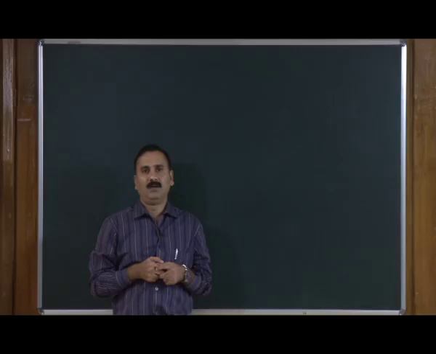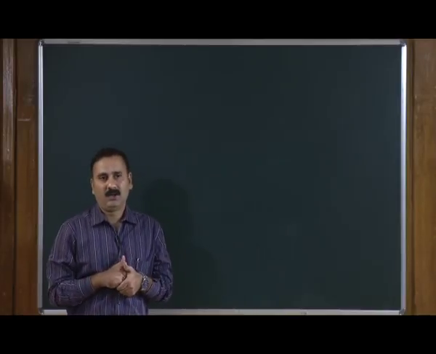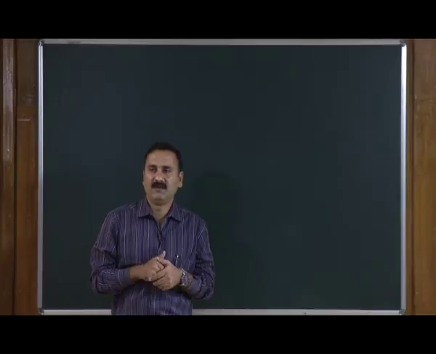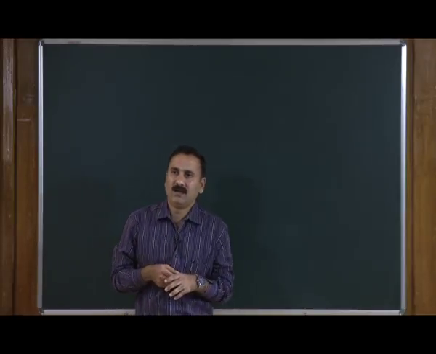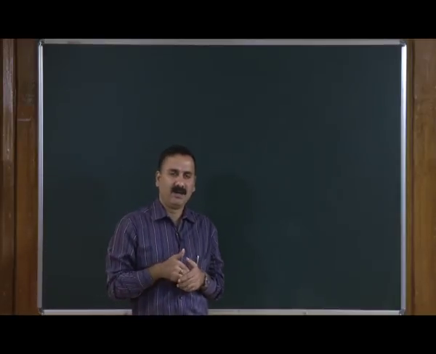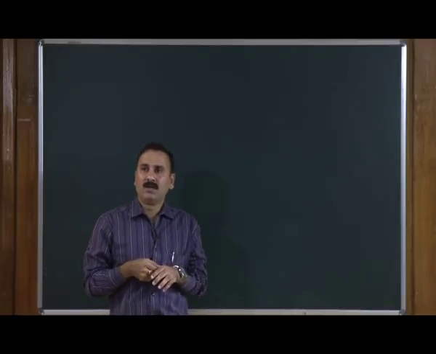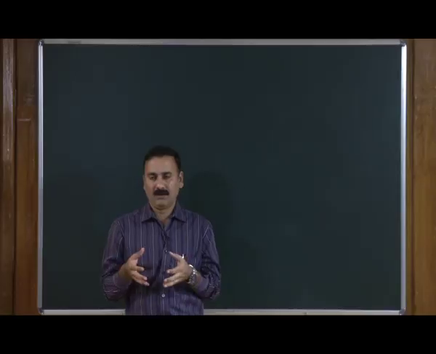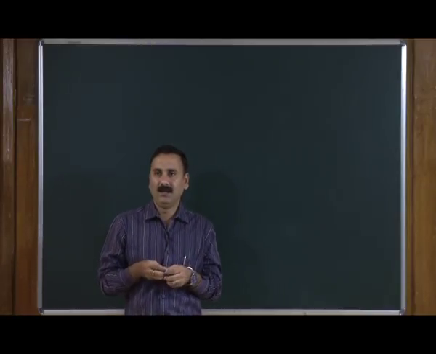So far we have discussed the anatomy of different digestive glands. In this series, we have discussed the glands present in the buccal cavity, that is the salivary gland, and the gland present in the stomach. Now we will continue with the third gland present in the alimentary canal, and that is the liver.